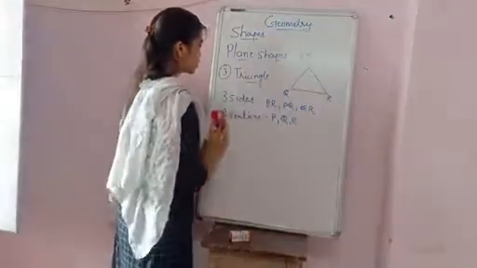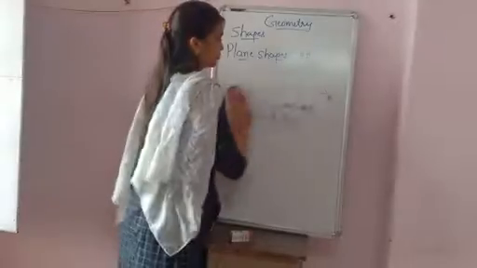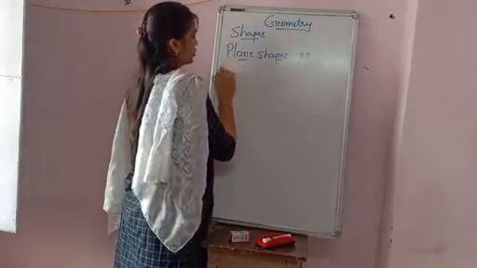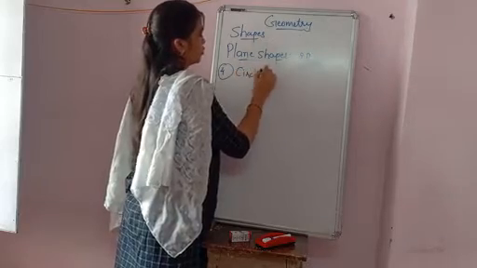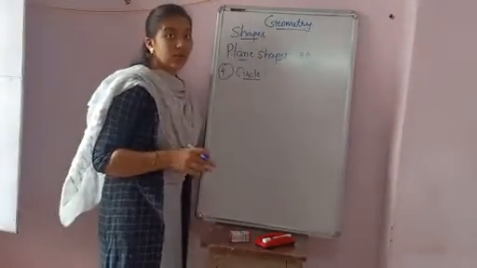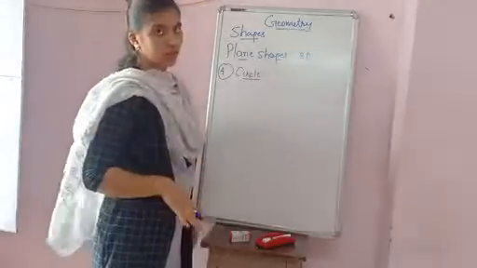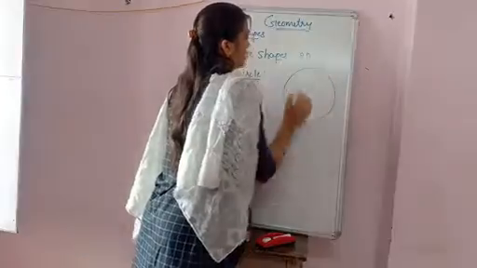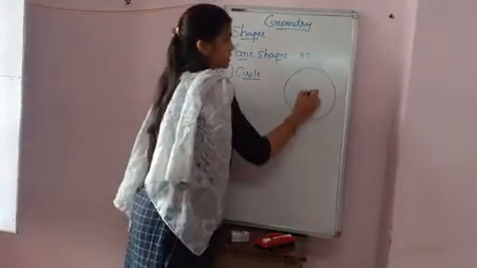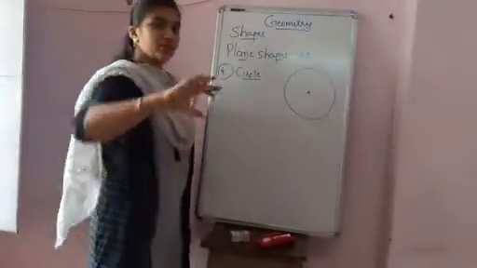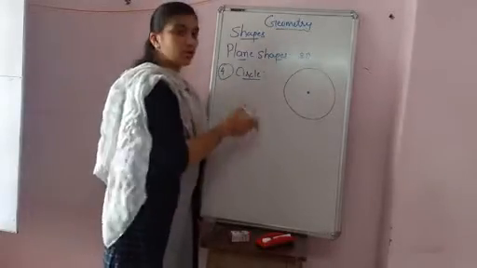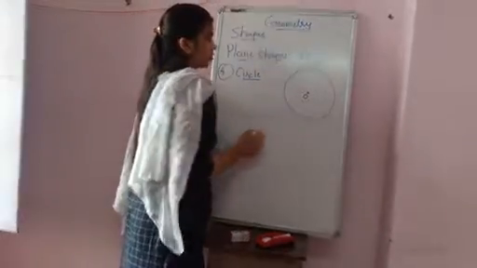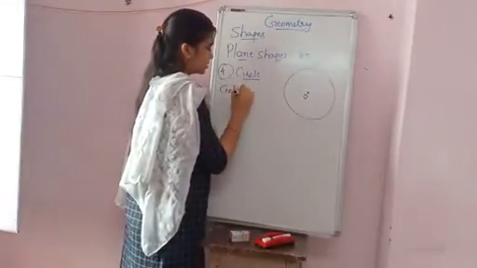Last plane shape, fourth, is the circle. Most important, and I observe that all the students are confused about the circle. So please be careful with the circle. This is the circle. This is the center of the circle, which we use to draw the circle. That is called the center. Its center point, for example, is O. So the name of the center is O.